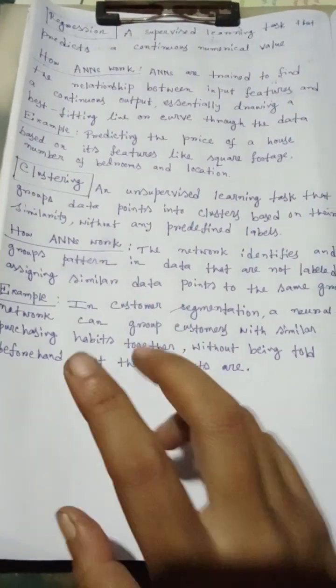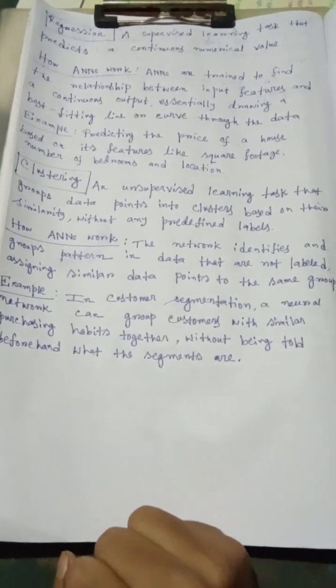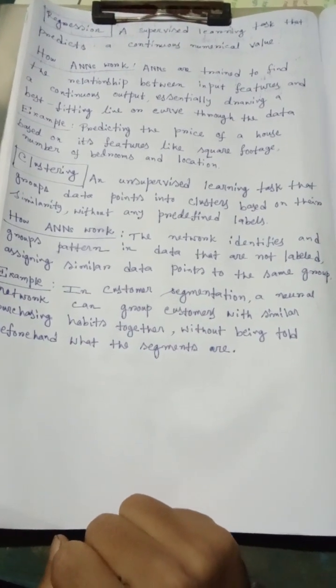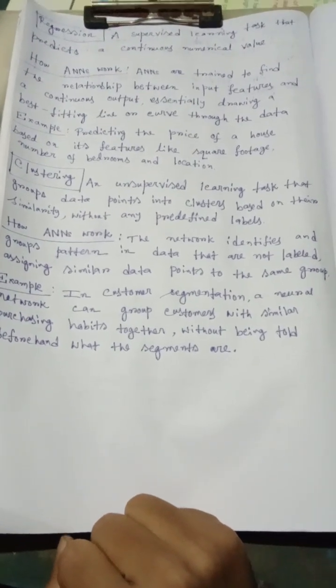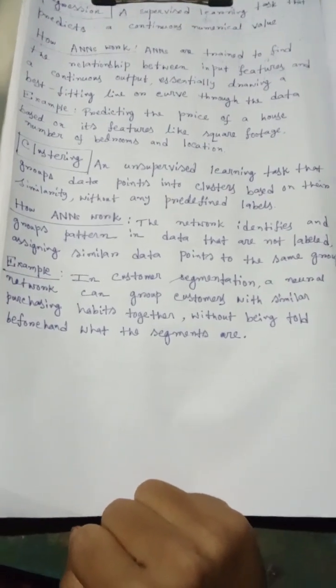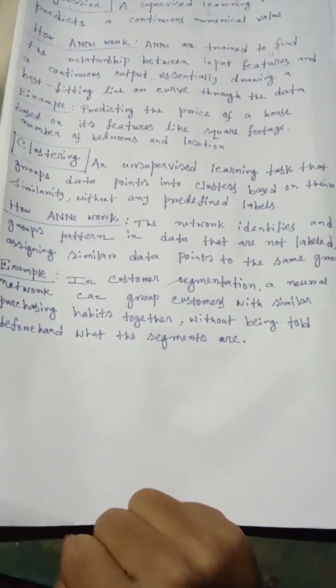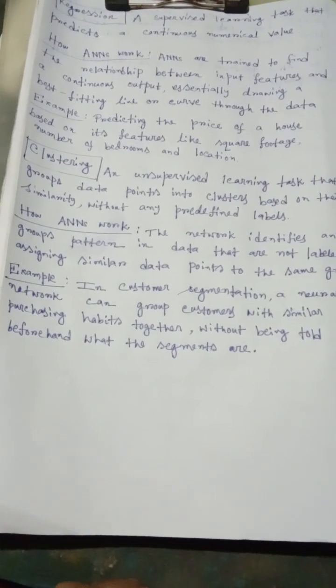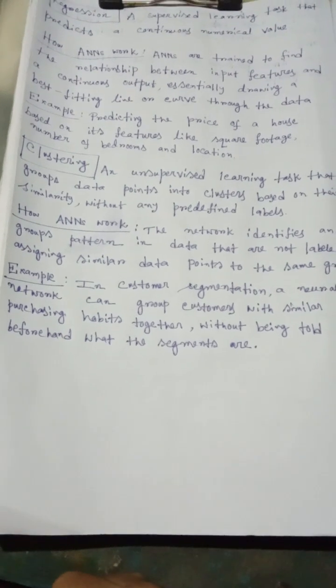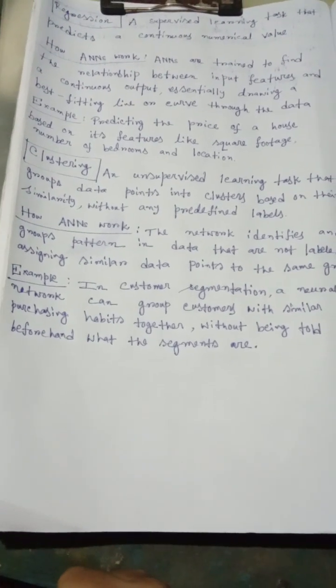So read it carefully. The network identifies and groups patterns in data that are not labeled, assigning similar data points to the same group. For example, in customer segmentation, a neural network can group customers with similar purchasing habits together without being told beforehand what the segments are. Thank you.